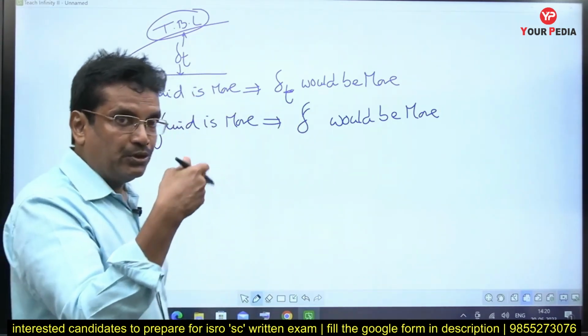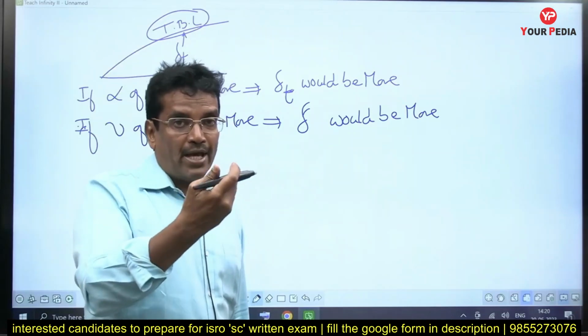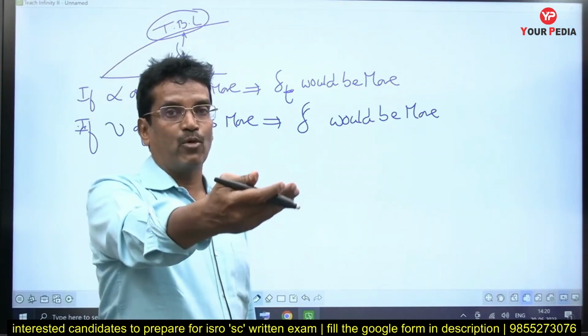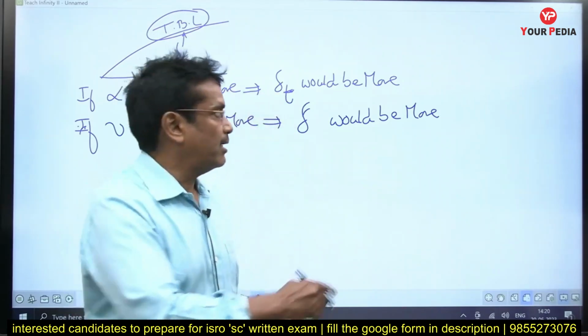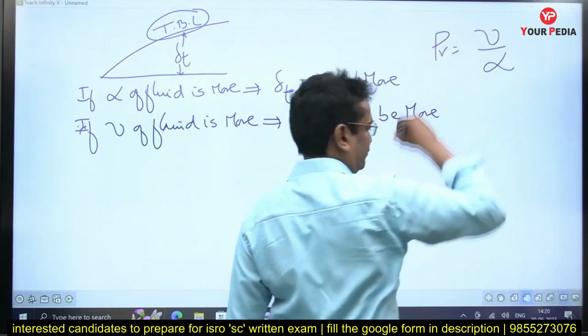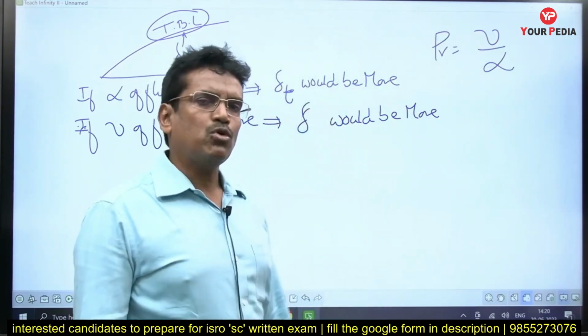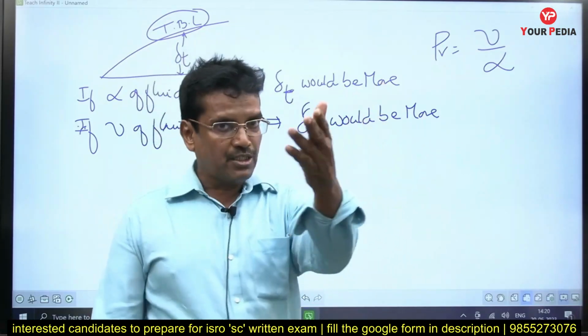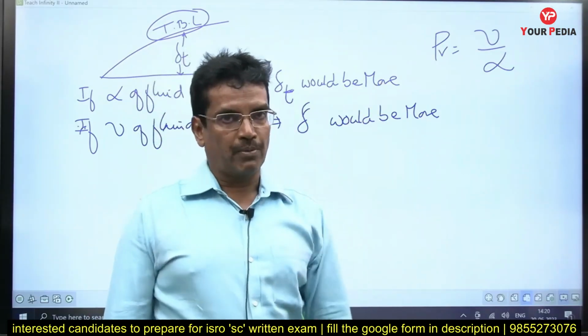So the relative magnitudes of the thicknesses of the hydrodynamic boundary layer and thermal boundary layer would be given by the Prandtl number, because Prandtl number is the ratio between nu and alpha. One of the most significant numbers in convection heat transfer is this Prandtl number, because it is a property. One fluid, one value of the Prandtl number.